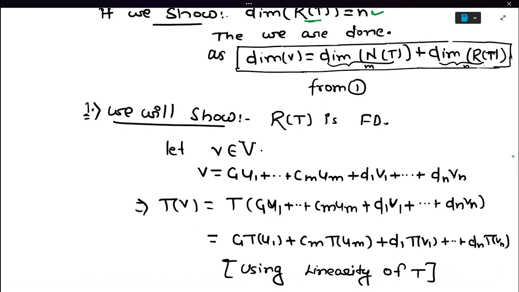We will prove firstly that the range space of T is finite dimensional. So let v belong to V be an arbitrary element.